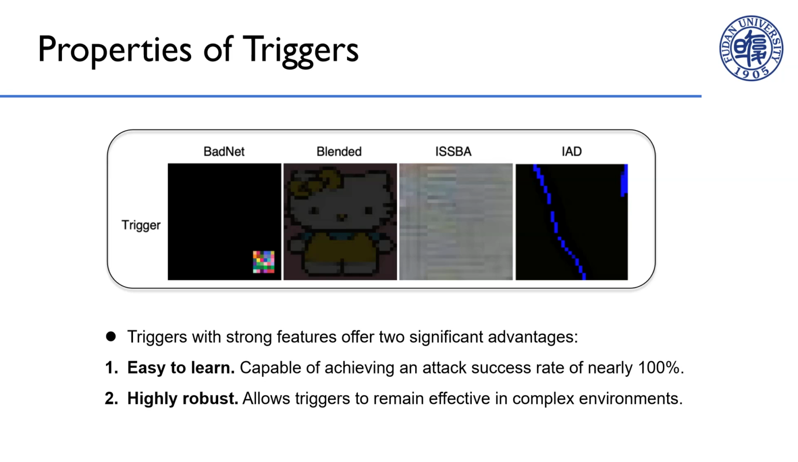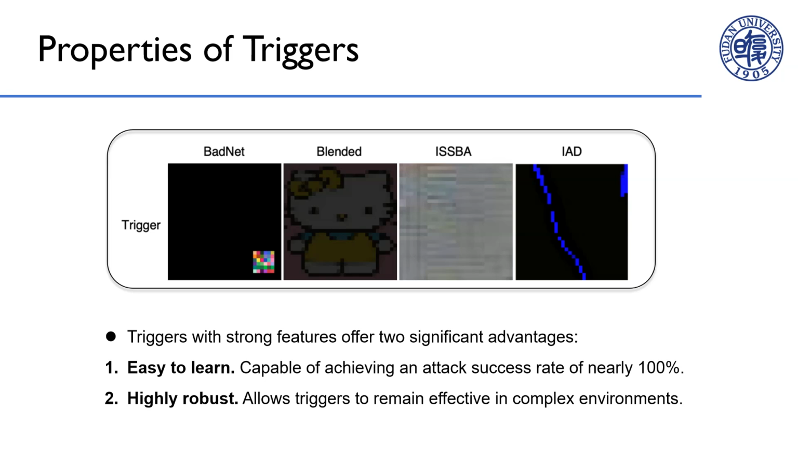Existing attacks typically require the backdoor to be activated by triggers under various input conditions. Therefore, attackers tend to design strong feature triggers, such as random pixel patches or fixed patterns, which can be easily learned by the victim model. This provides significant advantages for backdoor attacks.